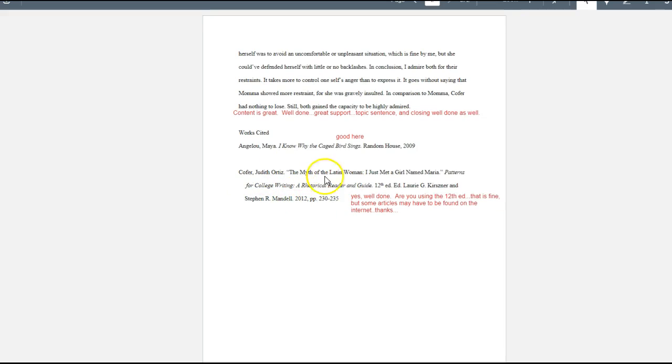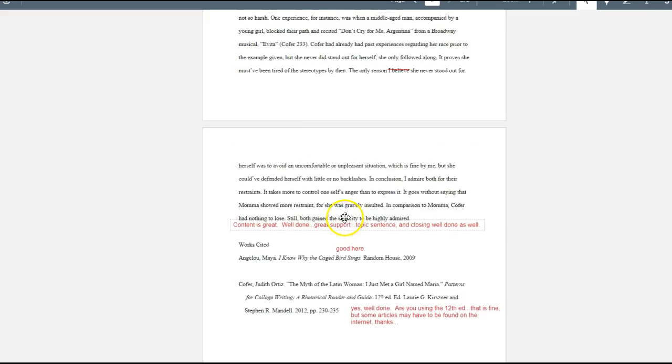Here, the same thing. Judith Kofer, this is the article. Where did the article come from? It came from our book. Again, the book is in italics. The article is in quotations. He's using the 12th edition, but many of you are probably using the 13th edition. Here are the editors, the publication, and then PP means pages 230 to 235. This article, The Myth of the Latin Woman, was found on pages 230 to 235, and then period at the end. So his was really good.